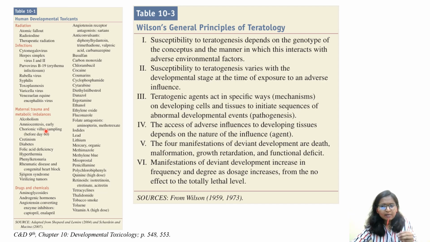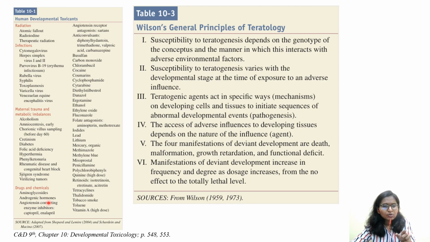Amniocentesis, if the amniotic fluid is less, or the sampling, chorionic villus sampling, you should not take before day 60. If there is additional volume or some kind of damage at the time of sampling, that is why it is saying maternal trauma and metabolic imbalance. Cretinism is there. Then we have diabetes, folic acid deficiency, hyperthermia, increase in temperature. All these things will also cause developmental toxicity. Please go back and read about Sjögren's syndrome also, how it is related. This is somewhat related to autoimmune diseases, I think.